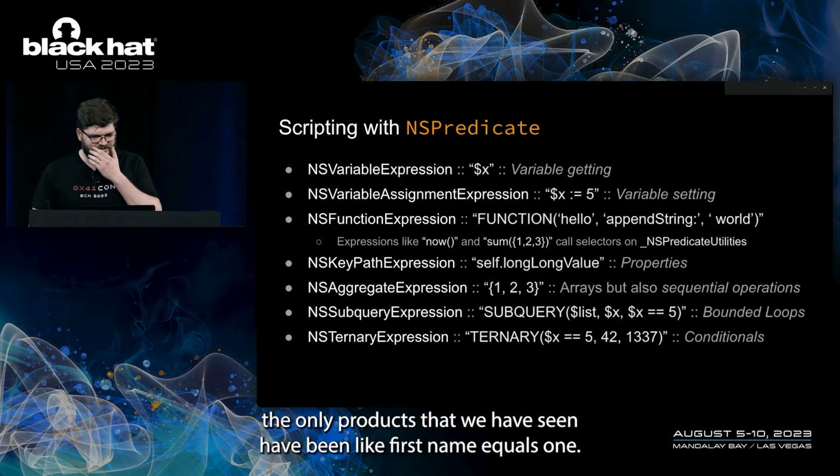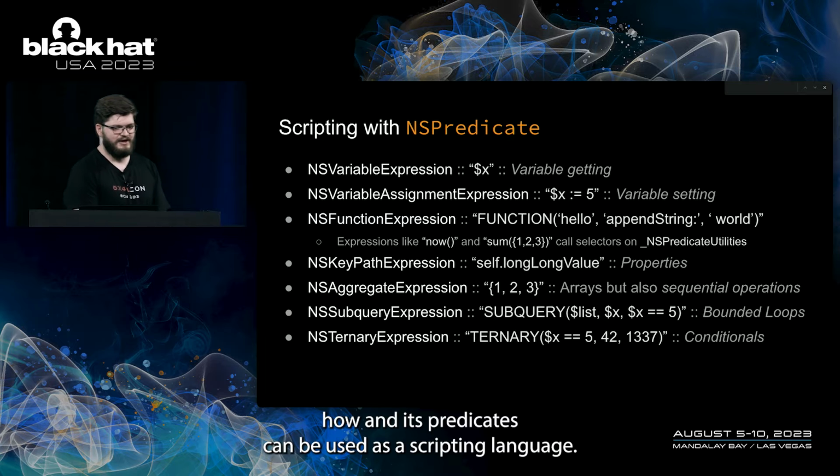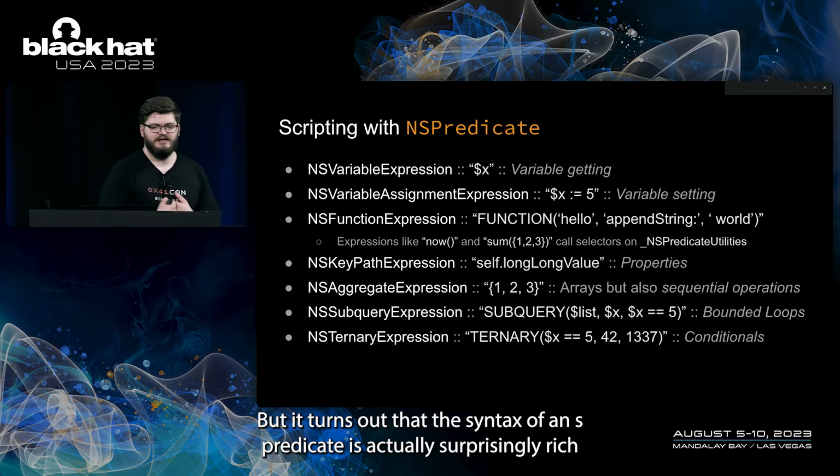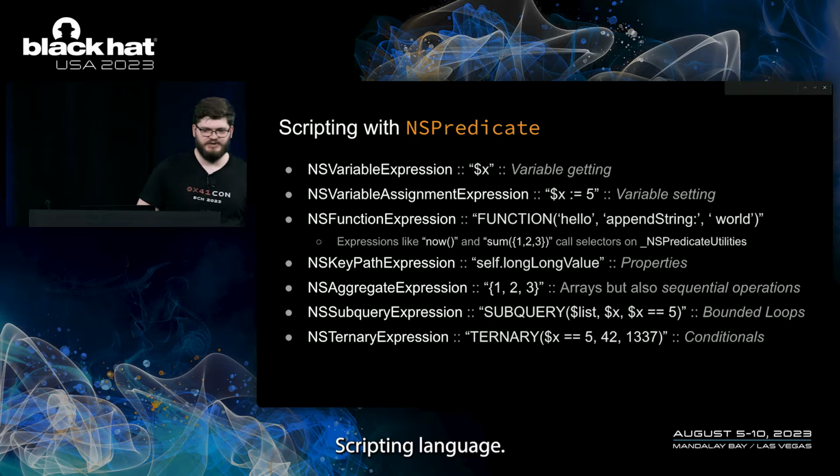Until now, the only predicates that we have seen have been like firstName equals Swan. So it's understandable if you are very confused about how NSPredicates can be used as a scripting language. But it turns out the syntax of an NSPredicate is actually surprisingly rich and capable of representing all the concepts that we care about in a scripting language.